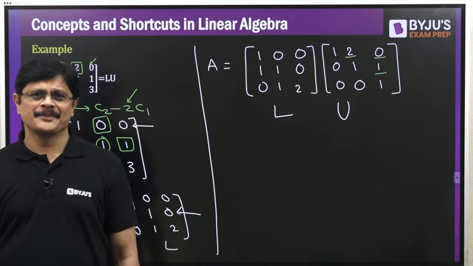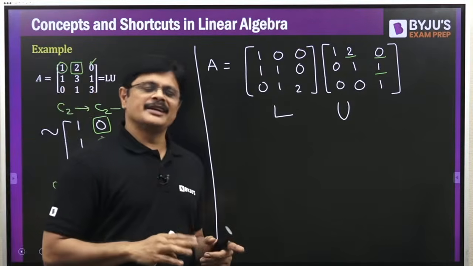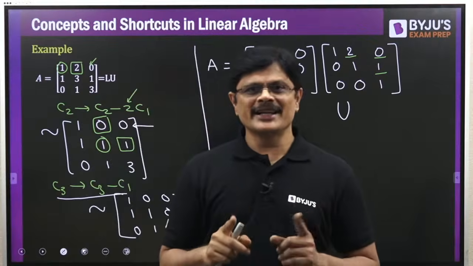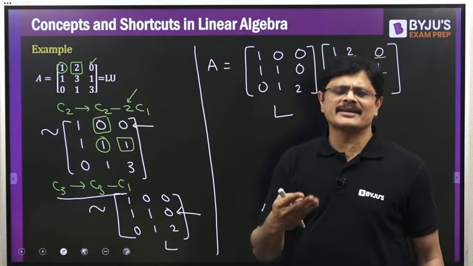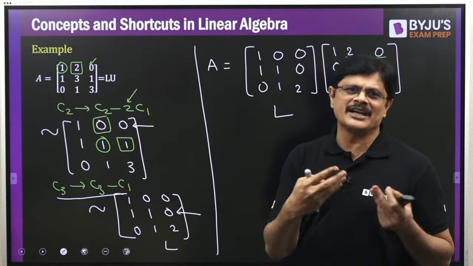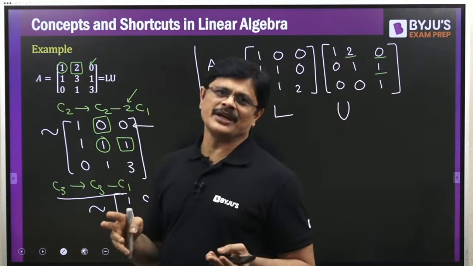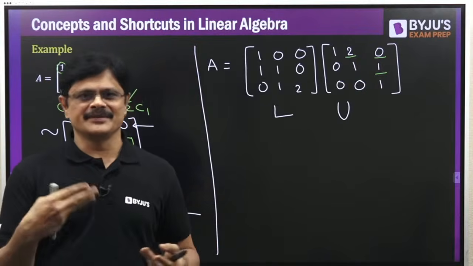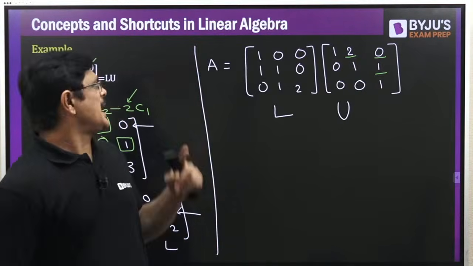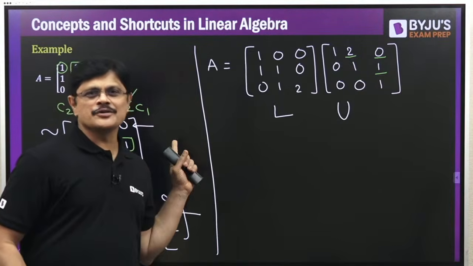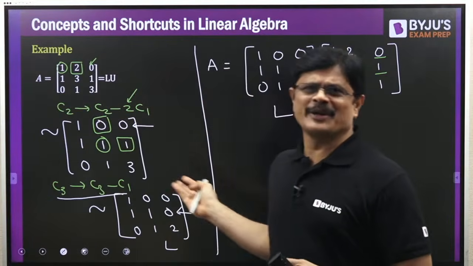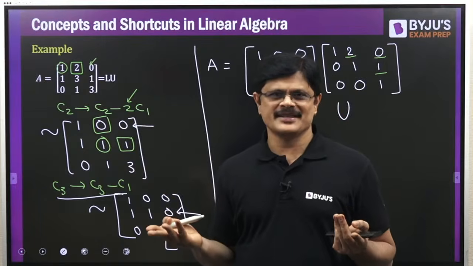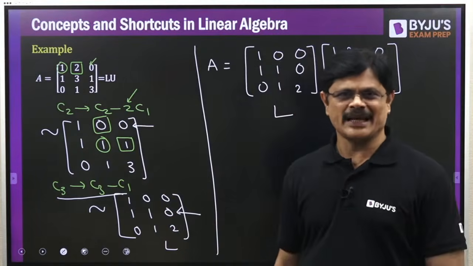Hope you understand. After understanding, take any 3 by 3 matrix. The only thing is, if the pivot is 0, you cannot do that operation. That particular condition can happen, but don't worry about it. You can take a matrix and try reducing it to LU decomposition. Either you can use Crout's method or Doolittle's method. Generally Crout's is used, but it's not a rule, my dear friends. People may use anything. Please remember.